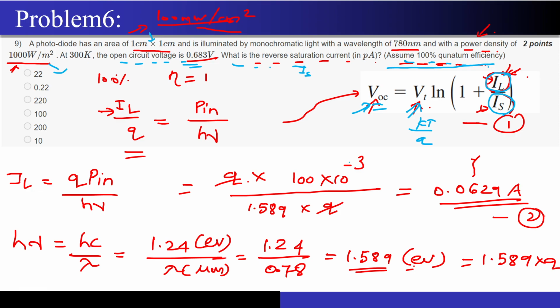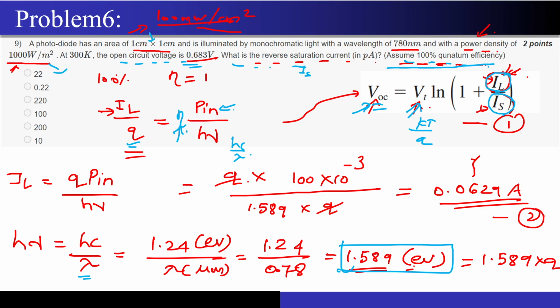We have already seen that IL by q is nothing but eta times Pn by h nu. Since eta is equal to 1 here, I am only left with this particular equation. The q value I know, and Pn they have given to me as 1000 watts per meter square. h nu I can easily calculate. This is nothing but hc by lambda, and lambda has already been given to me. I calculated hc by lambda to be close to 1.589 electron volts.